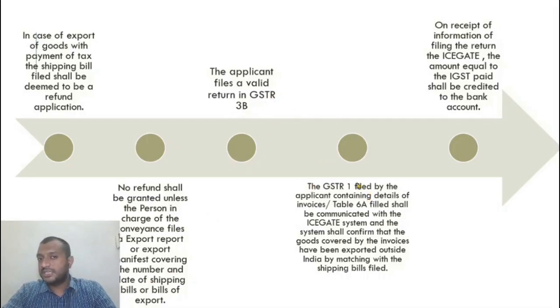He also fills up GSTR 1 and the details of the invoices are communicated to the ICE gate portal. The ICE gate confirms that, okay, whatever the invoices covered in GSTR 1 have already crossed India, they are exported out of India, taken out of India. Then on that confirmation, the amount is credited to the bank account of the exporter. So this is what the process is.